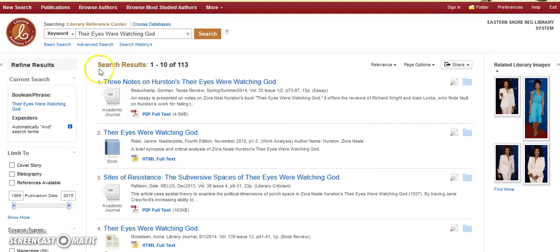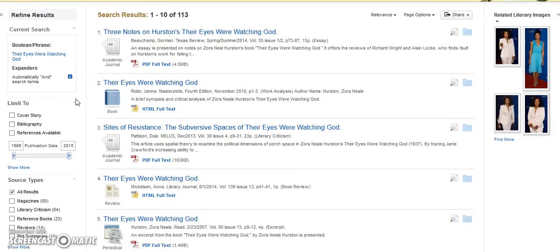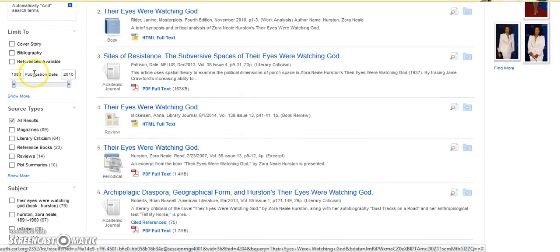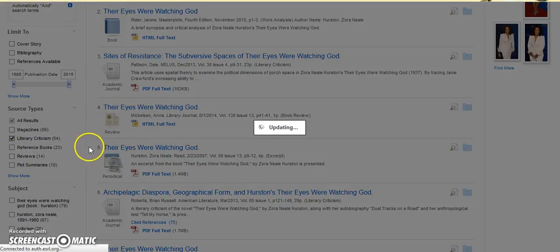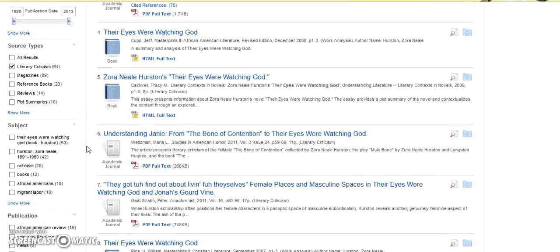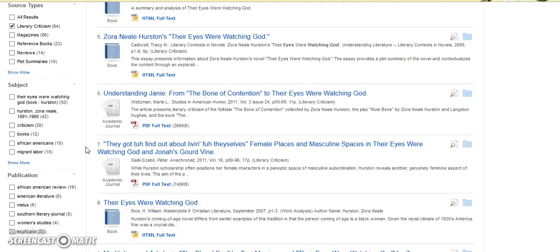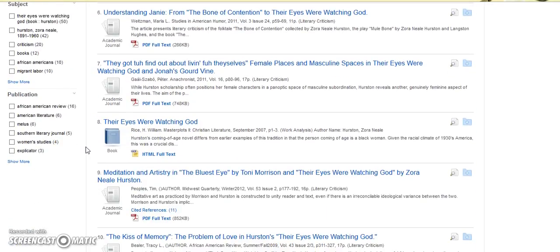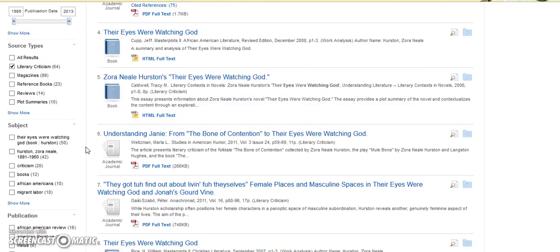On the left hand side is how they refine your results, and you can limit the publication date, you can limit the source types. Now, of course, we wanted literary criticisms, so let's go ahead and limit that. And pardon the scrolling. You can also limit by subject, your publication name, and so forth.